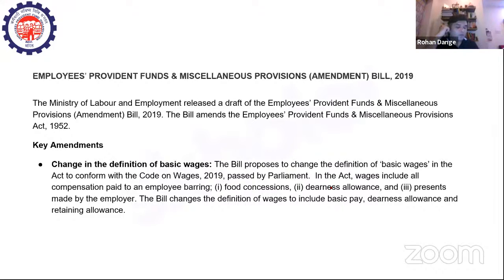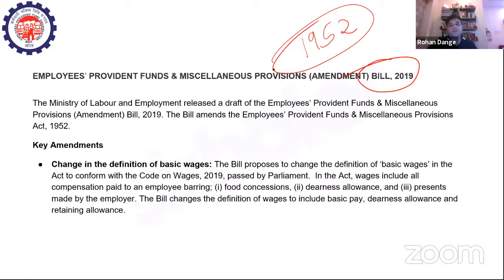Now let's come to one of the most important aspects of this lecture, and that is the Employees Provident Fund and Miscellaneous Provisions Amendment Bill of 2019. We previously spoke about the act which was originally introduced in 1952. In this section, we are going to talk about the amendments brought about in the bill of 2019, because those amendments can very well be asked in the exam. The Ministry of Labor and Employment released the draft of the Employees Provident Fund and Miscellaneous Provisions Amendment Bill 2019. So which ministry is responsible? Ministry of Labor and Employment. This kind of question is also asked, right?